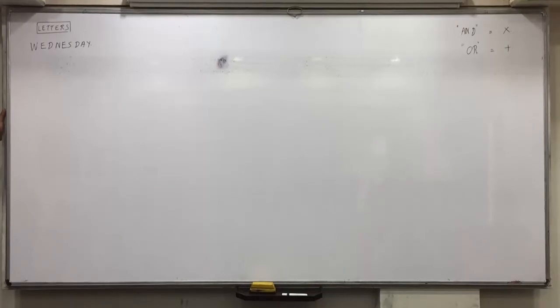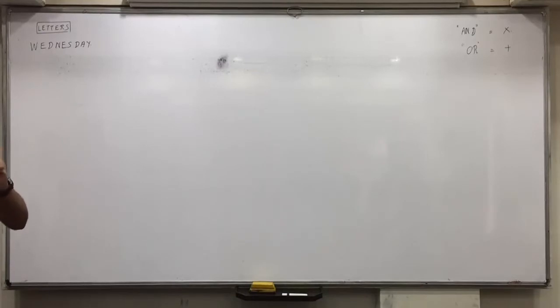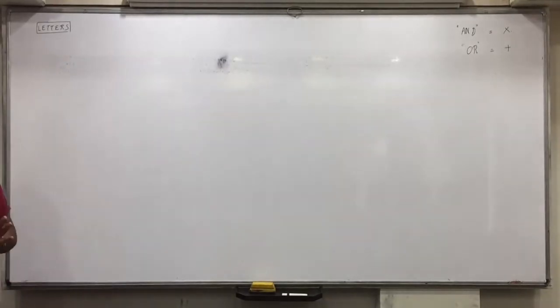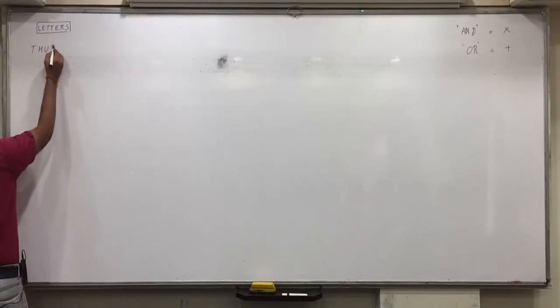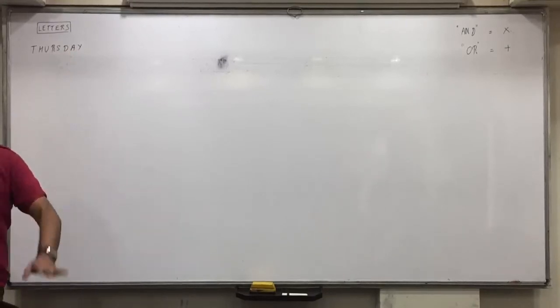If I ask you how many words can be formed, raise your hand, okay? How many words can be formed using all the letters of the word Wednesday? We cannot take up Wednesday because E is repeated. There is a different rule for that. So let us take up Thursday. There is no repetition in Thursday, right? Okay, Thursday is fine.